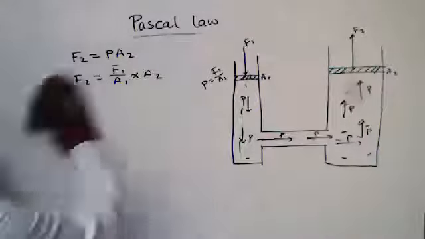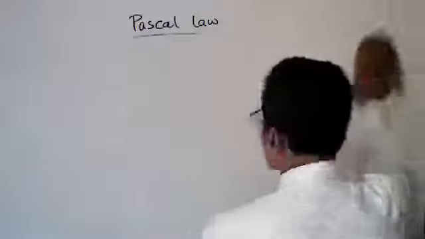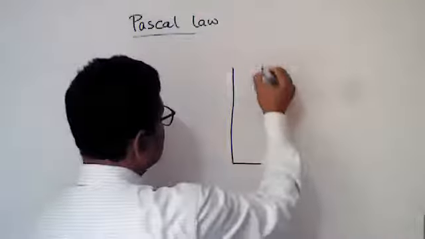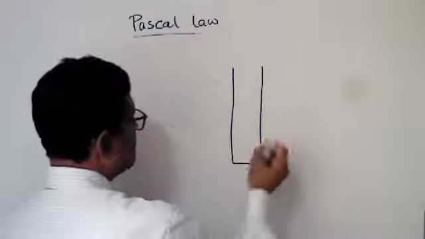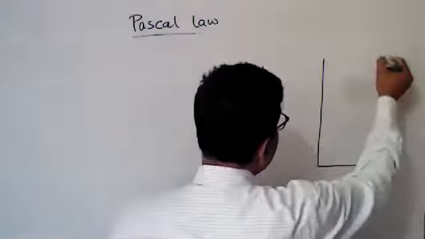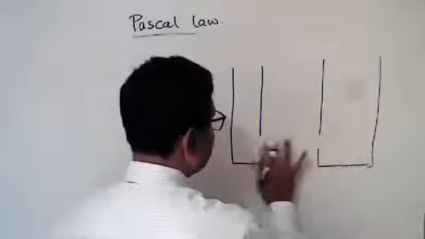Now let us solve a numerical problem. Suppose this is cylinder 1 and this is cylinder 2, connected by a pipe.